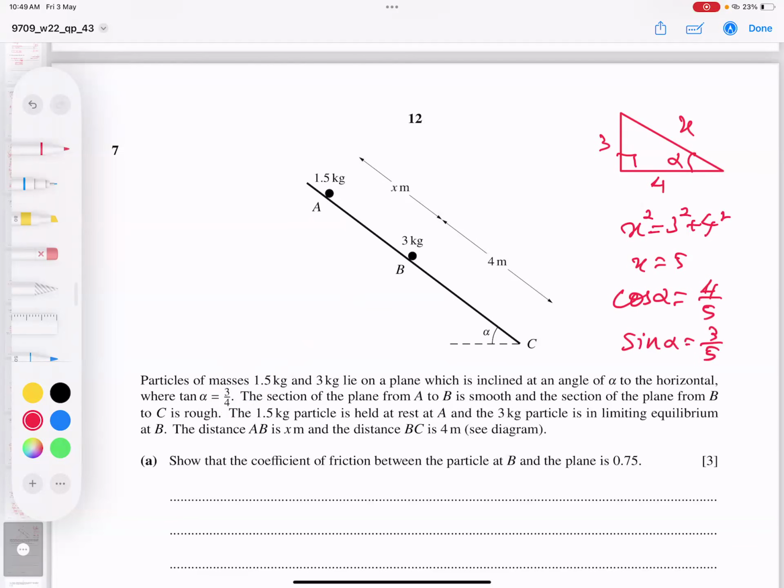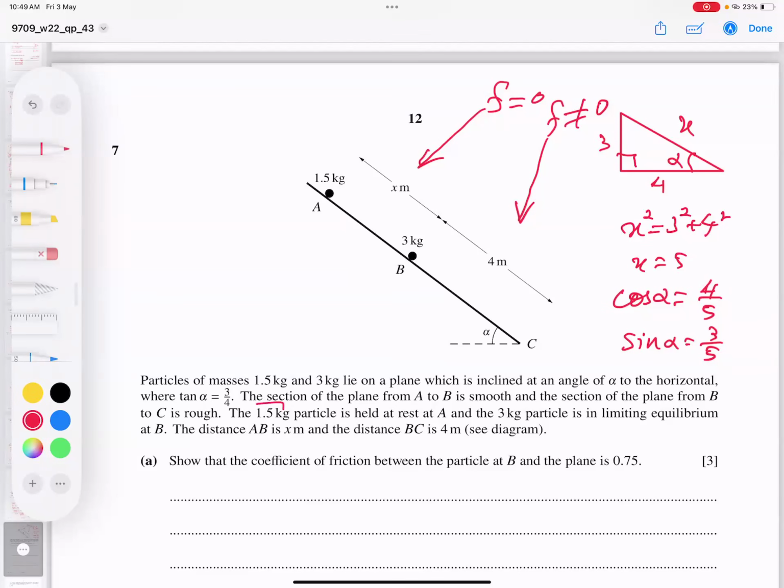Read further. The section of plane AB is smooth, so friction is equal to 0. And section BC is rough, so in this section friction is not equal to 0. When solving past papers or exam questions like this, the chance of mistakes reduces, students. Okay, next part.